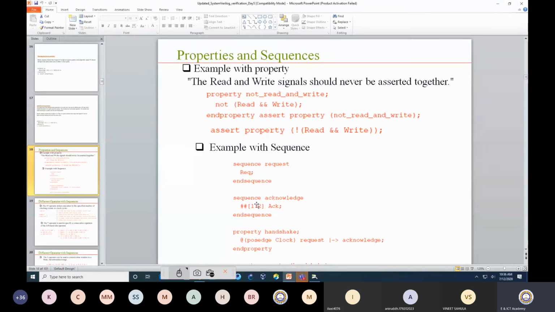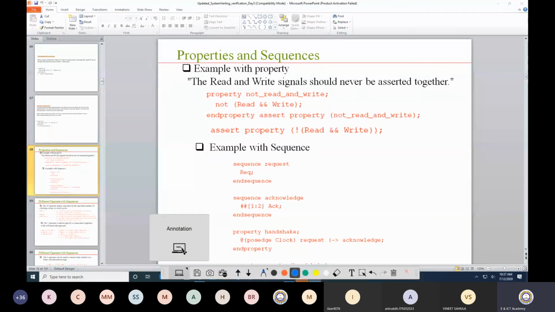Now the same thing you can write in terms of sequences. In one sequence you can define an event on a request, and another sequence is the acknowledgement. Probably this is the same example that we have seen previously. In one sequence I am talking about the request, in another sequence the acknowledgement. So this is the same as: request is asserted, then I want the acknowledgement to be asserted in 1 to 2 clock cycles.